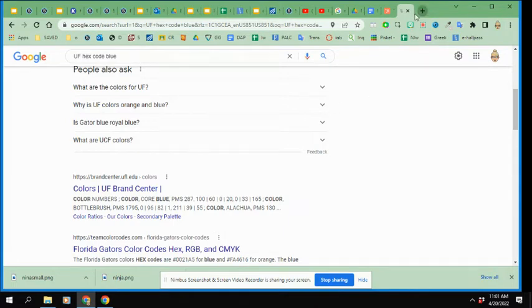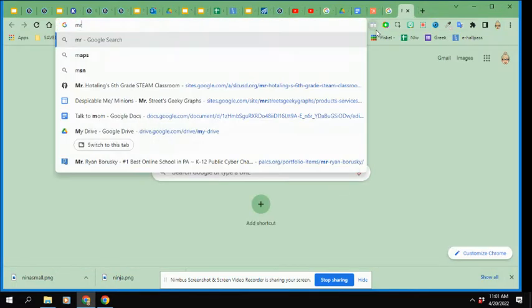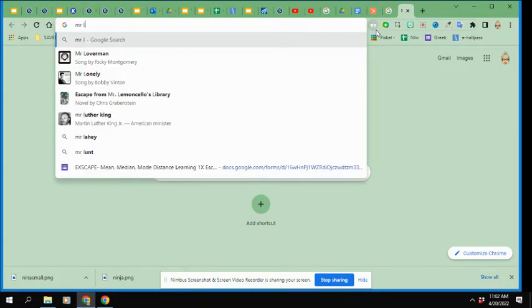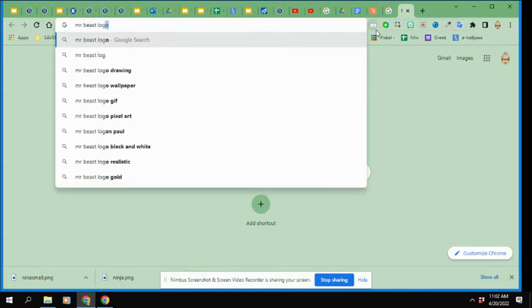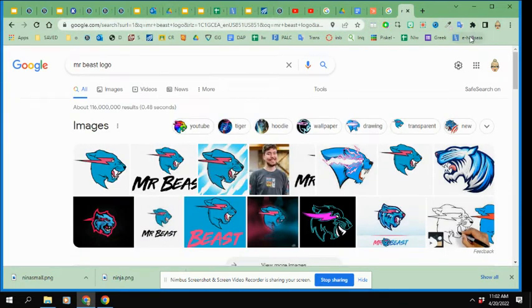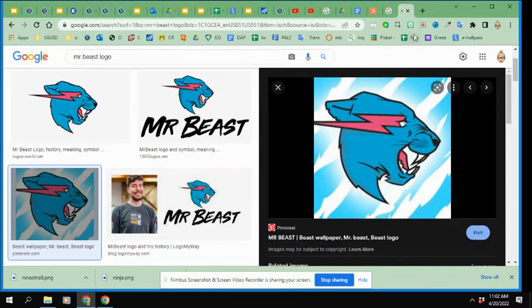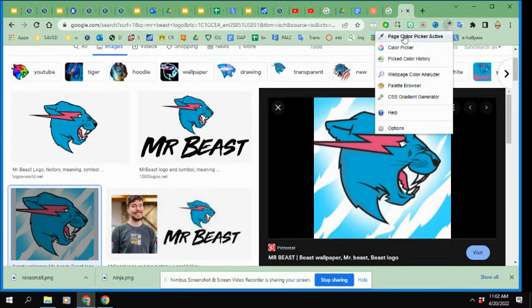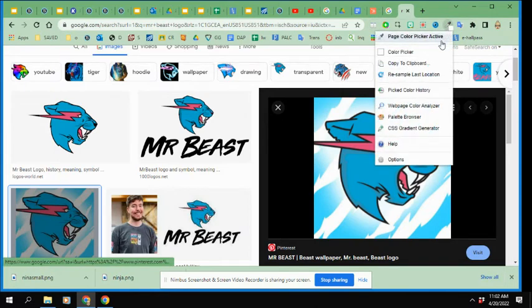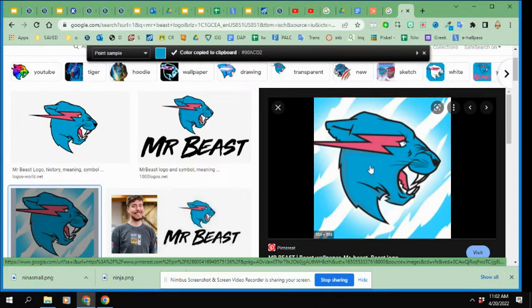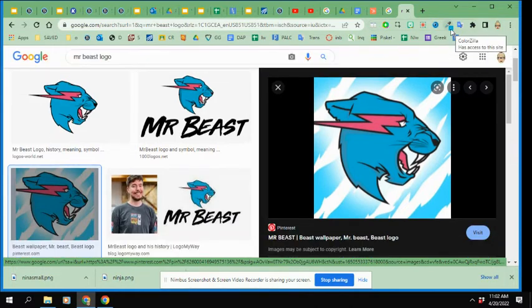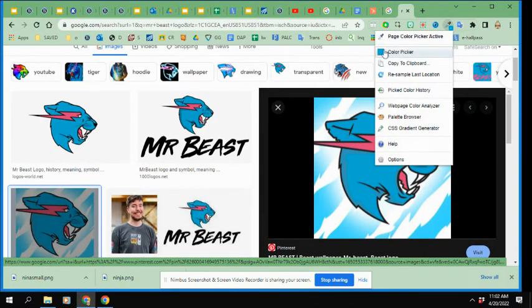Another way that you can do it, for instance, if I'm doing Mr. Beast, if I type in Mr. Beast logo, there is a Chromebook extension that we downloaded in virtual school, and you can re-download it, called Colorzilla. It looks like a little eyedropper. If I take this image of Mr. Beast, his logo, and I take my eyedropper tool and pick page color picker activated, and I click right here on the Mr. Beast logo, I can see that this color picker picked the blue off of there.